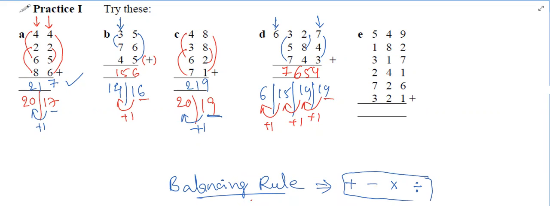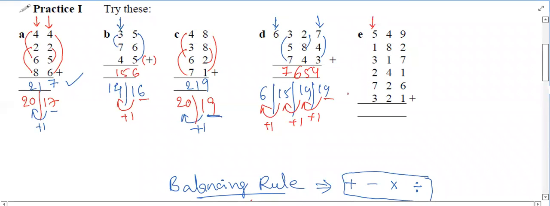Okay. Anvesha, can you do the first column? Yes, sir. Question number E. So the first column is 5, 4, and 9. First complete the tens and later the remaining numbers. Yes, sir. 7 plus 3 is 10. Then 3 plus 2 is 5, and 5 plus 5 is 10. 10 plus 1 is 11. And 10 plus 10 is 20, so 20 plus 1 is 21. Okay. Akshara, second column. Yes, sir.